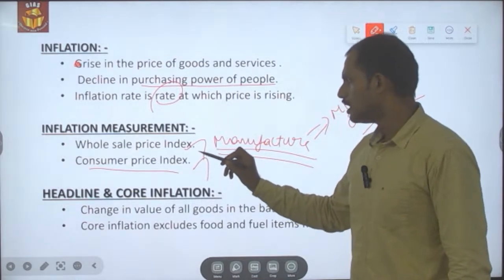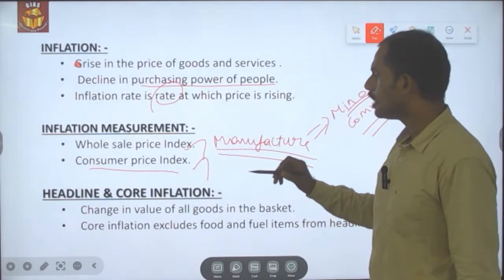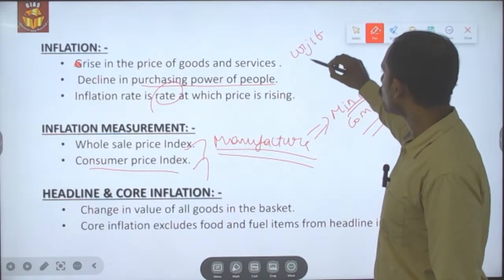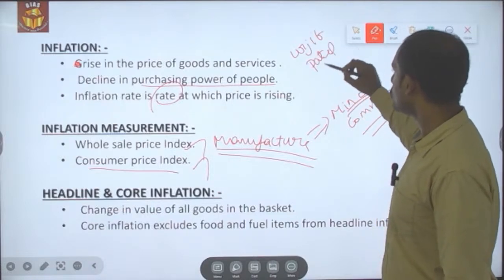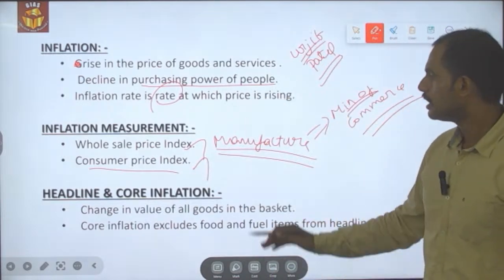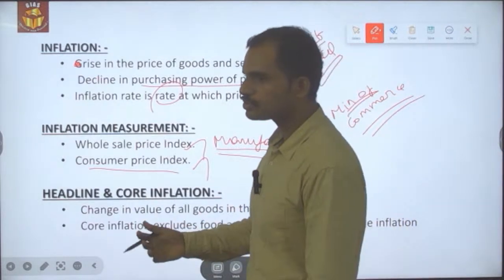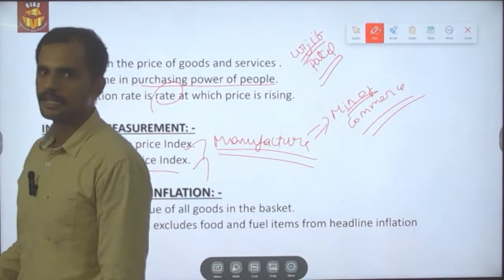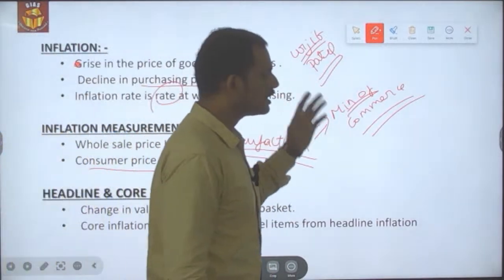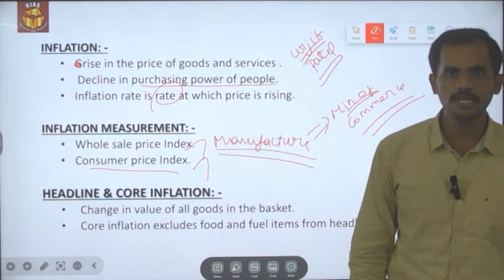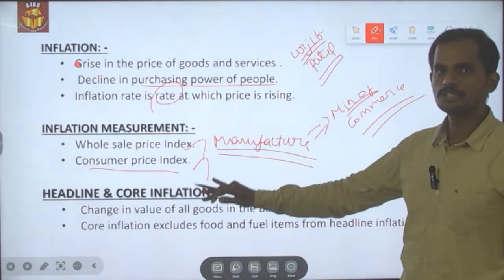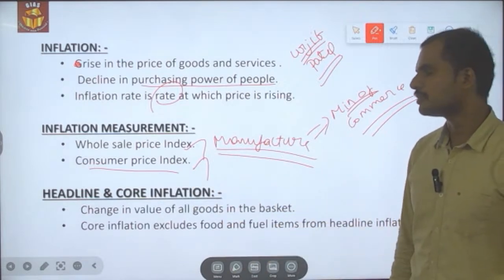And since 2015, because of the Urjit Patel Committee report, the government is using the consumer price index as the official index to measure inflation in the Indian economy. Previously it was the wholesale price index, but after the recommendation of the Urjit Patel Committee in 2015, it has been changed to the consumer price index. So this is what the measurement of inflation in the Indian economy is about.